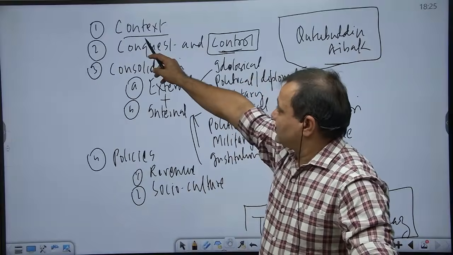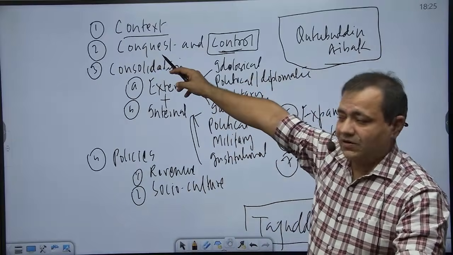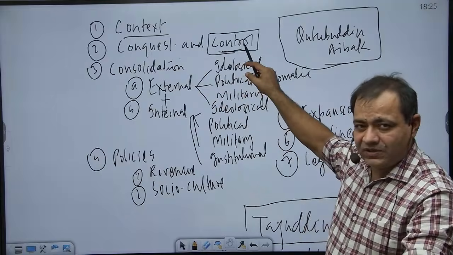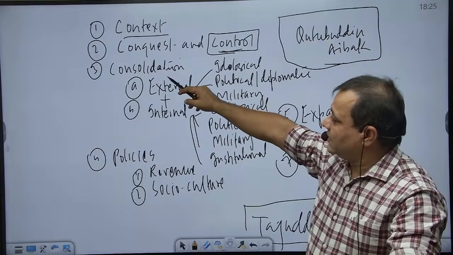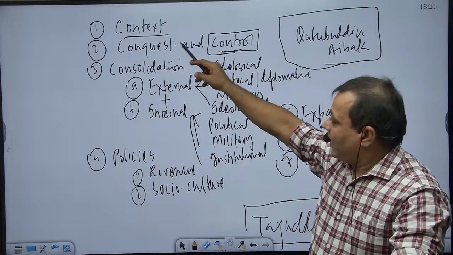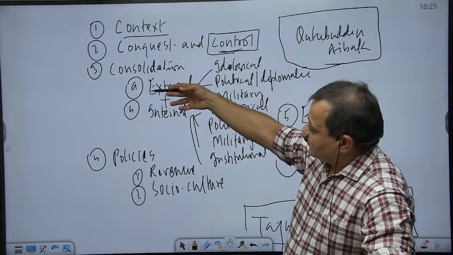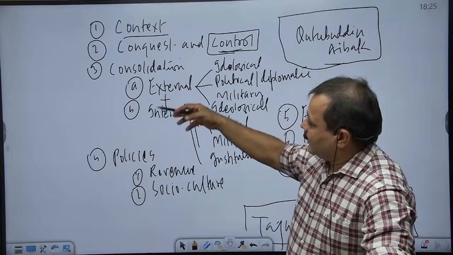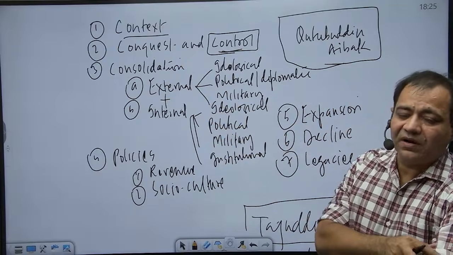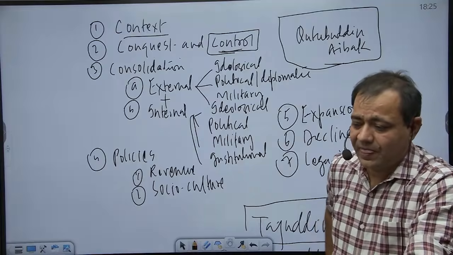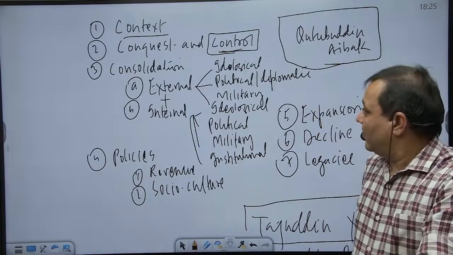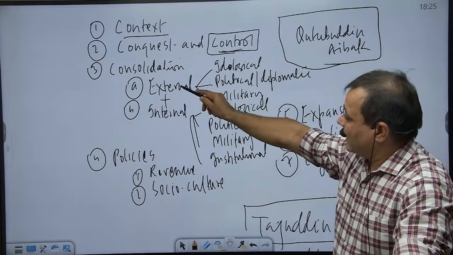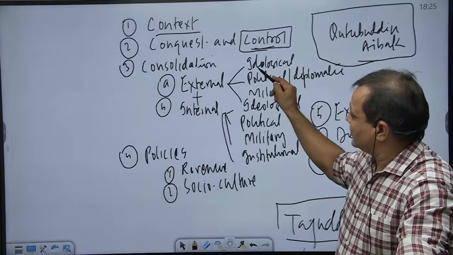So he was a slave officer who participated in all the battles, became in charge of the Turkish conquest of India, and after the death of Muhammad Ghori, tried to consolidate the independent status of the Delhi Sultanate. While consolidating, of course, he hardly found time for proper consolidation. He just lived 4 years, but still he made some moves. For example, here, external consolidation, ideological consolidation.